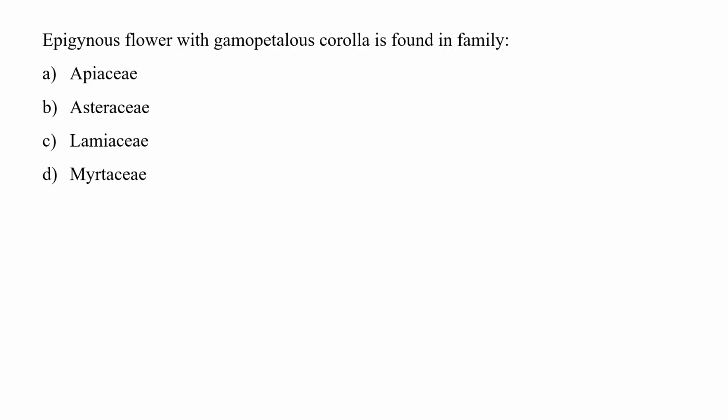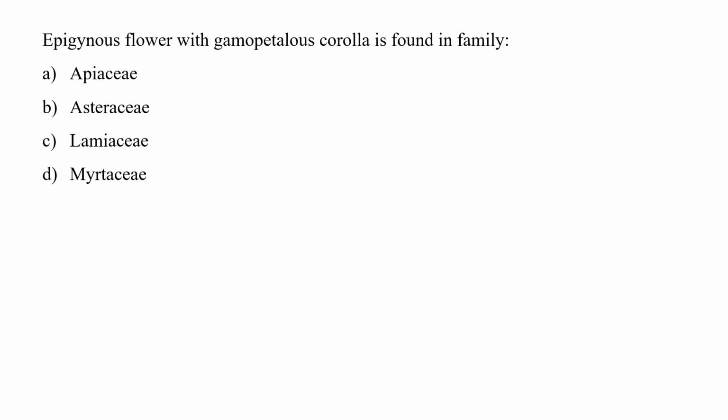Our next question is, epigynous flower with gamopetalous corolla is found in family. Options are Apiaceae, Asteraceae, Lamiaceae and Myrtaceae. So in case of family Apiaceae, Asteraceae as well as Myrtaceae, the flowers are epigynous, while in case of family Lamiaceae, the flowers are hypogynous.